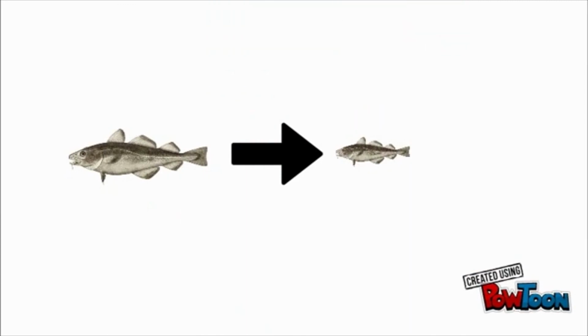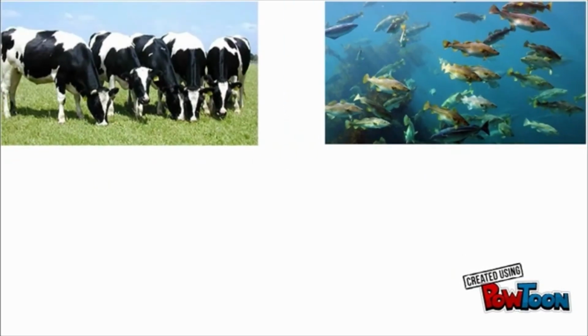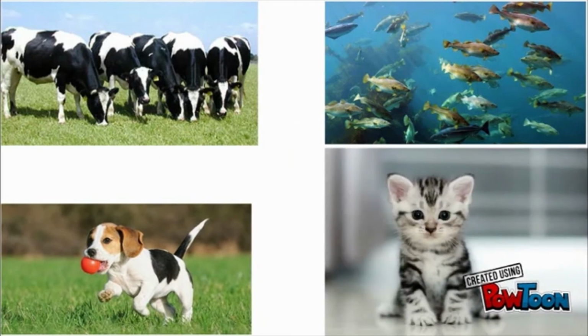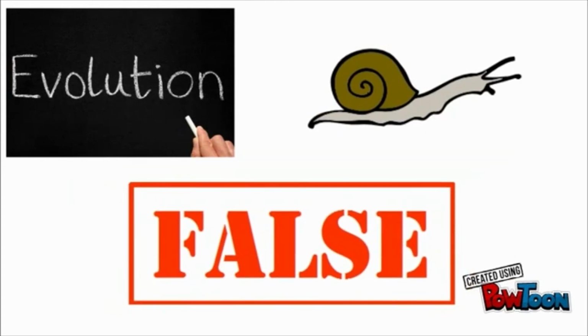So from this we can conclude that humans have directly influenced the evolution of fish, especially the Atlantic cod, by changing their size. Not only did humans influence the evolution of fish and the cows that were previously discussed, but humans also have the ability to literally influence the evolution of any other species on the planet. Other than cows and fish, 2 other really good examples of this are dogs and cats. So this idea that because evolution is slow, humans can't influence it is completely false and is a very common misconception. And this idea was proved false through the analysis of our influence on the evolution of the cow and on the evolution of fish, especially the Atlantic cod.